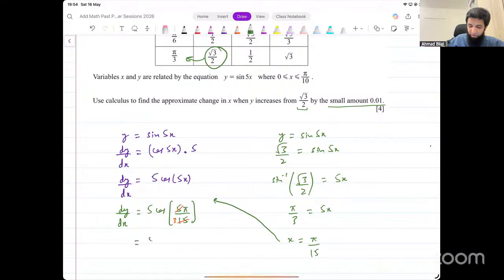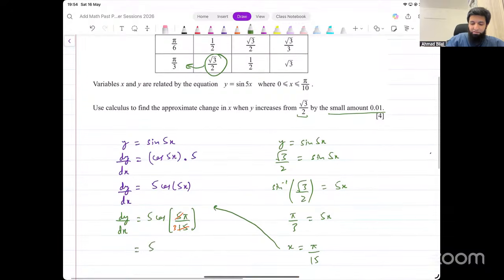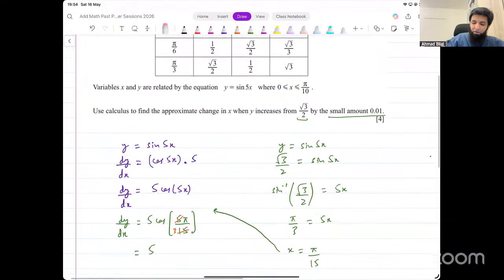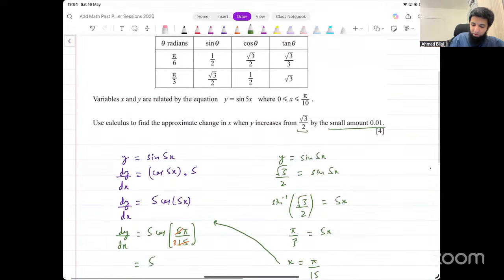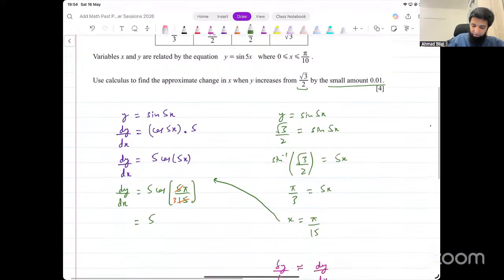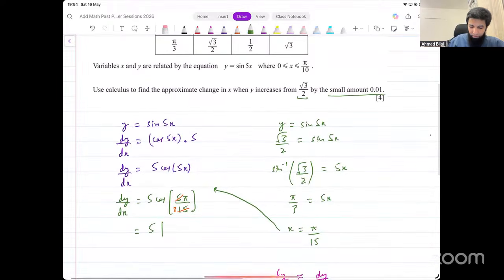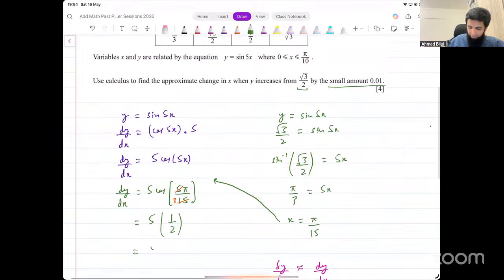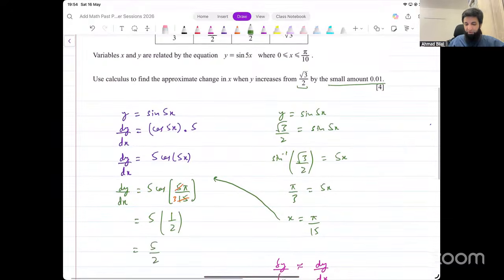It's a good idea to memorize these values as well, but they've given us the value here. Cos of pi over 3 is 1 over 2. So it's going to be 5 into 1 over 2, which is 5 over 2. This is the value for dy over dx that we're getting.